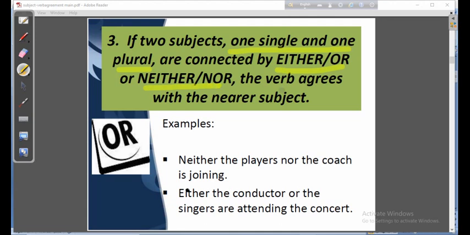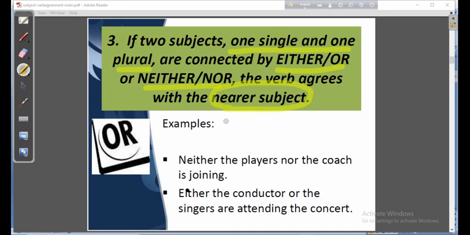There are two subjects, one singular and one plural, and they are connected by either...or or neither...nor. The verb agrees with the nearer subject. Remember it, my dear students. Who is the nearer subject? The subject nearer to the verb.